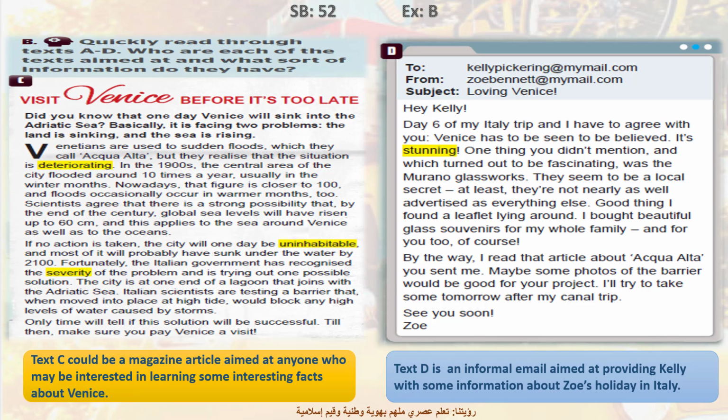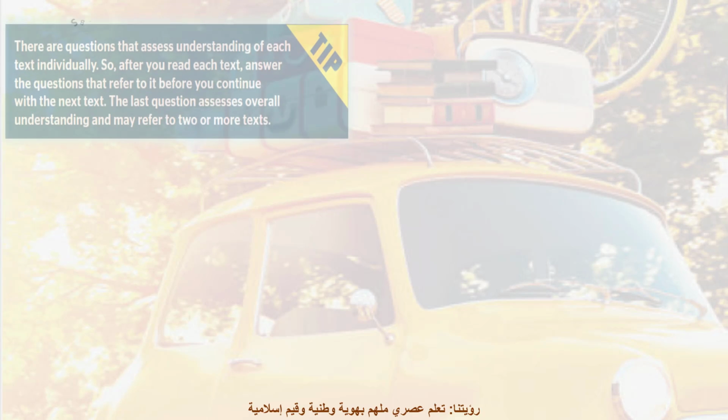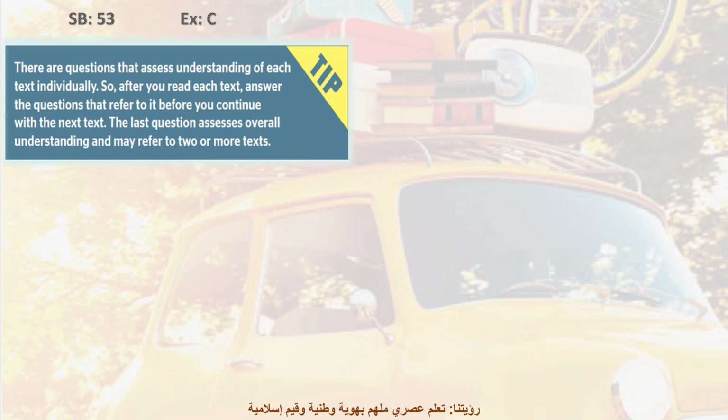Now let's move to exercise C. In exercise C, we're going to read each text one by one to answer questions. We have to read the text carefully, skimming and scanning to get the answers. Here are some tips for you.